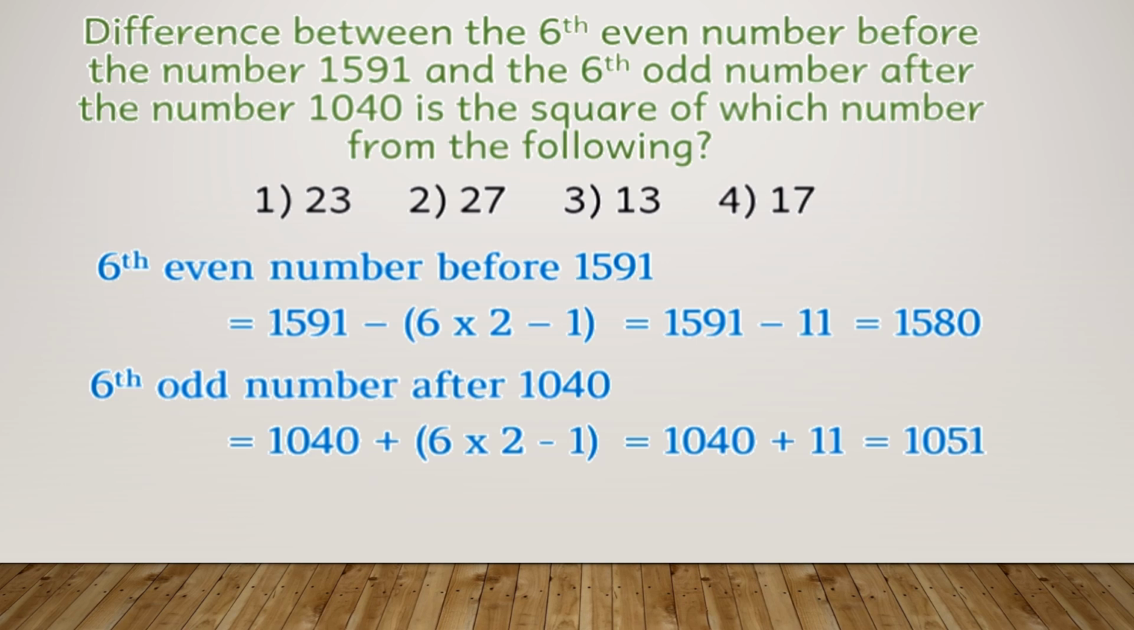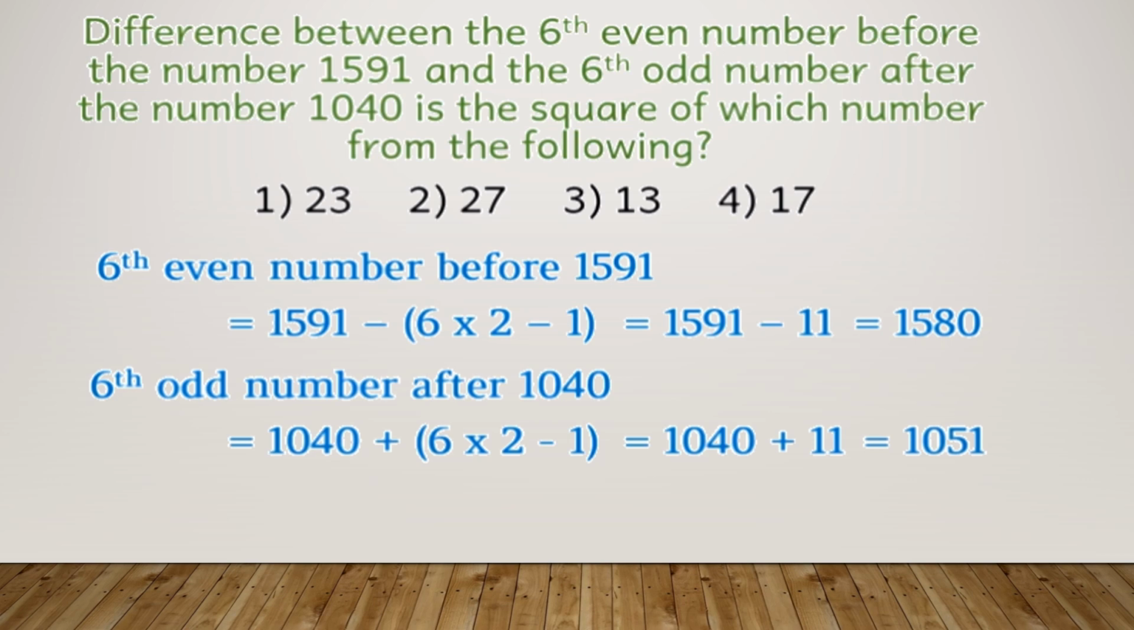The sixth odd number now. You have to find out the sixth odd number after 1040. So addition, okay? 6 into 2 minus 1, which will be equal to 1040 plus 11. You will get 1051. Now you have got the sixth even number before and sixth odd number after.